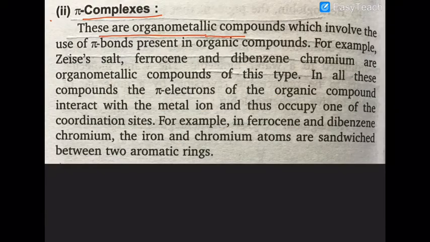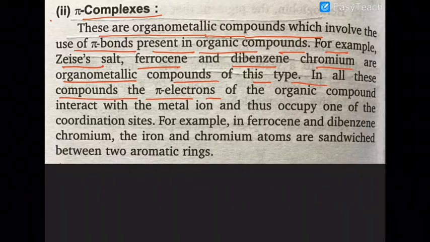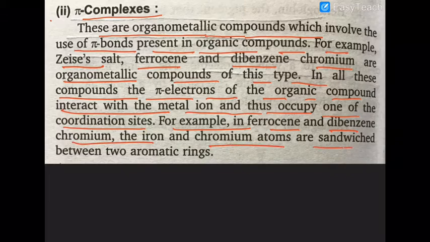And these are the organic compounds which involve the use of pi bonds present in the organic compound. For example, Zeise's salt, ferrocene and dibenzene chromium are organometallic compounds of this type. In all these compounds, the pi electrons of the organic compound interact with the metal ion and occupy one of the coordination sites. For example, in ferrocene and in dibenzene chromium, the iron and chromium atoms are sandwiched between two aromatic rings. Now in ferrocene, you may not know,